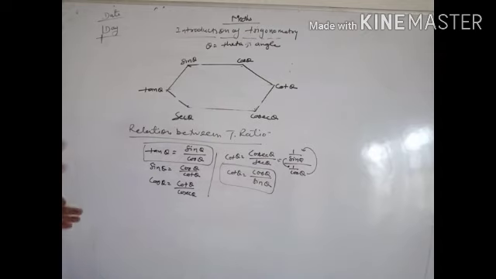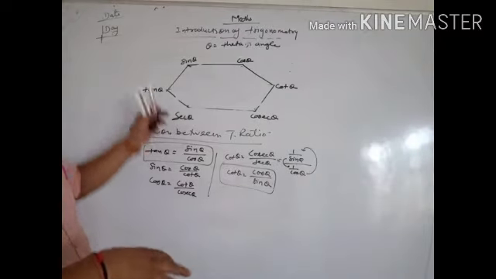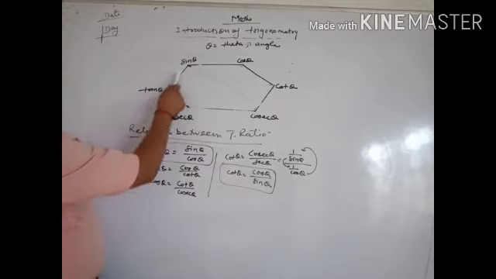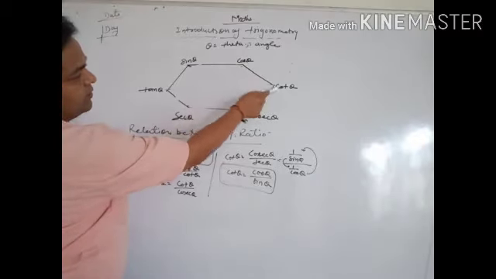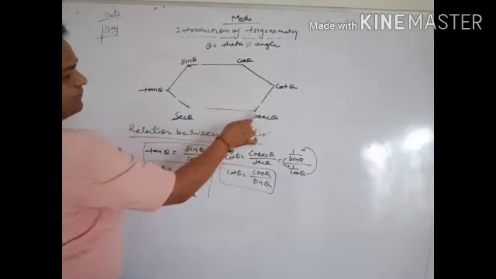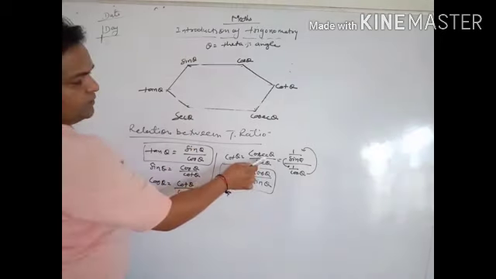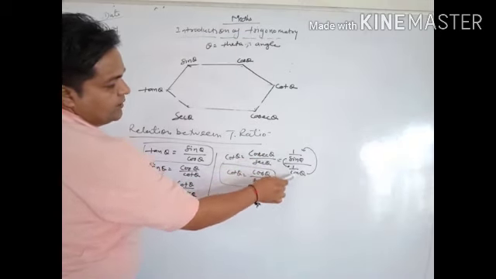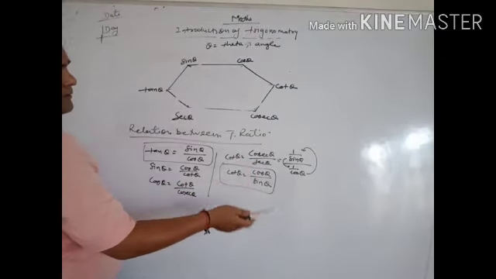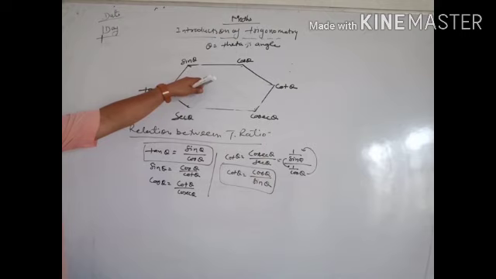We can make many relations of the T ratios by this method. We take tan theta equals sin theta by cos theta, sin theta equals cos theta by cot theta, cos theta equals cot theta by cosec theta, cot theta equals cosec theta by sec theta, and also cos theta by sin theta because we know cosec theta equals 1 by sin theta and sec theta equals 1 by cos theta. Both are reciprocal to each other. Simply we will make many relations for these formulas.